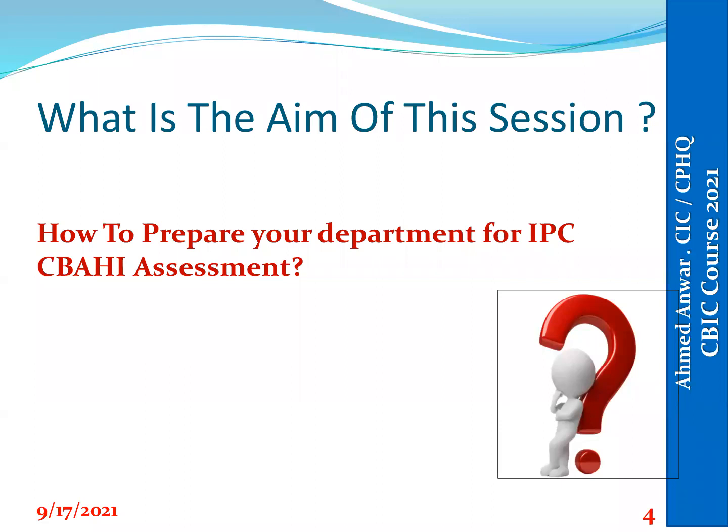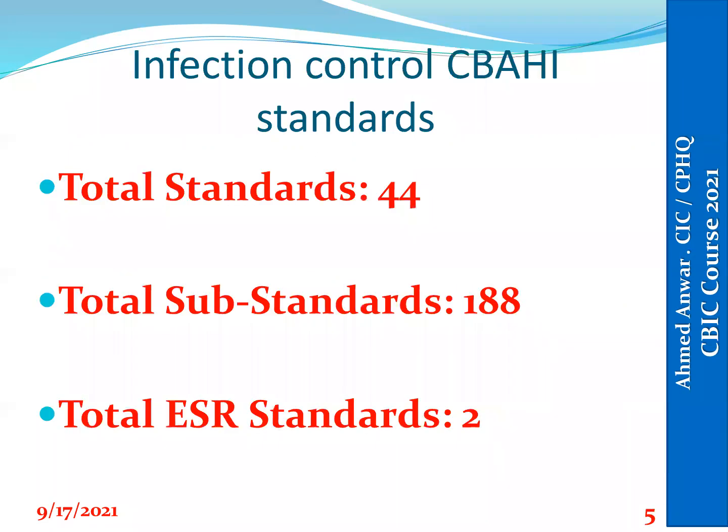So, the goal of this presentation is to prepare your infection control department for CBAHI accreditation. In the infection control standards in CBAHI accreditation, the total is 44 standards. Each standard includes some substandards, so the total for the infection control file is 188 substandards. Two of these 44 standards are ESR.